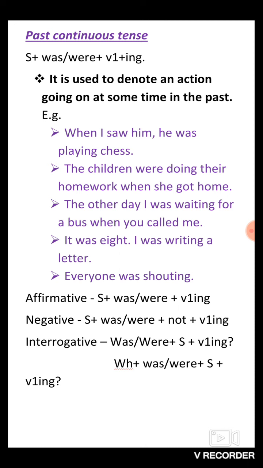When I saw him, he was playing chess. So before I saw, the boy was playing chess, and after I saw, also the boy was playing chess. So it means the new action was when I saw him, and the longer action was he was playing chess. So for the longer action, we'll be using the past continuous tense, and for the new action, we'll be using the simple past tense. So see the next one.